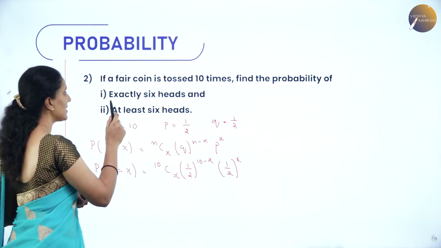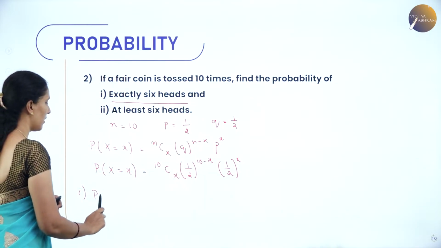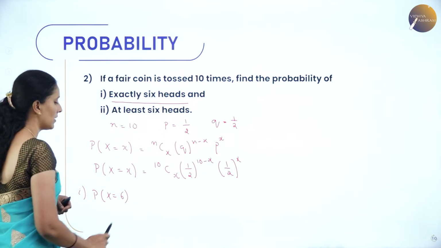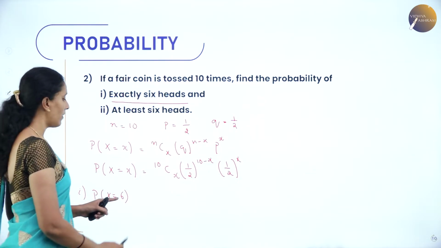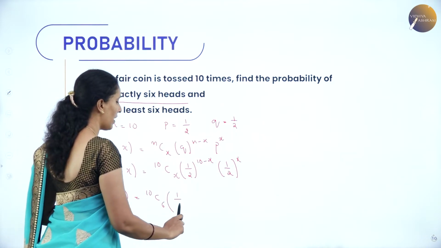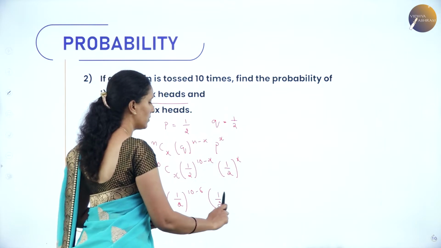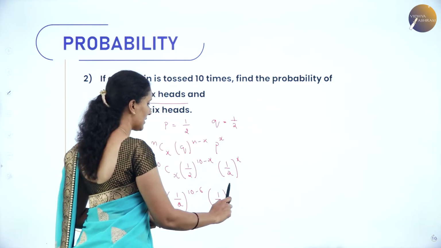Now the first one they say exactly 6 heads. That means x is equal to 6. So exactly 6 heads means we will get 6 heads. So therefore it is 10C6, (1/2)^(10-6), (1/2)^6.